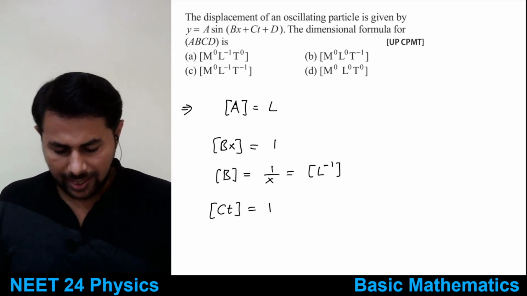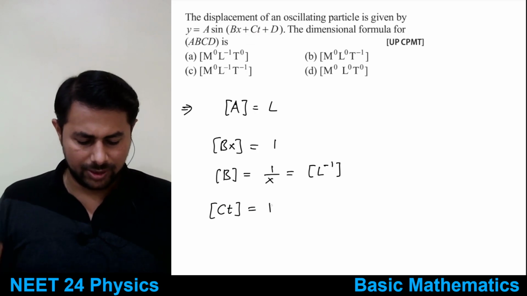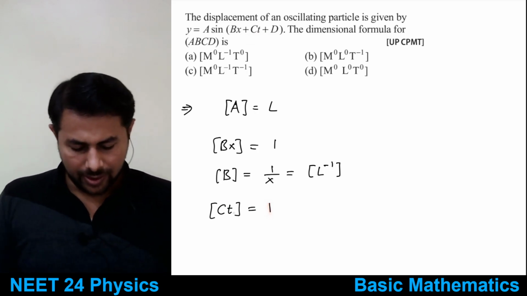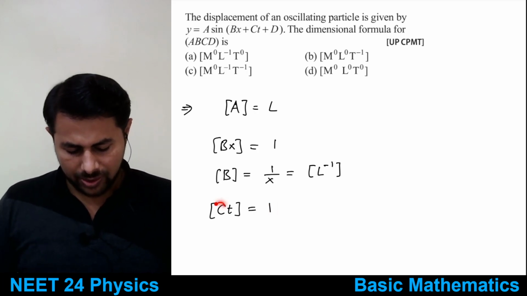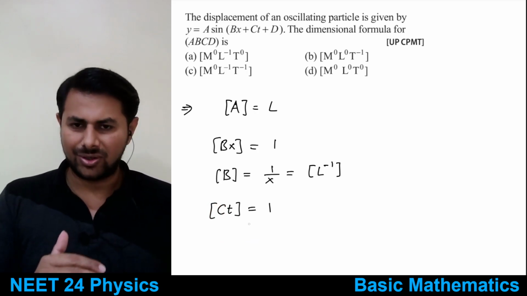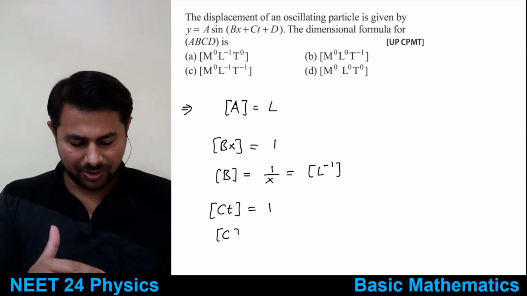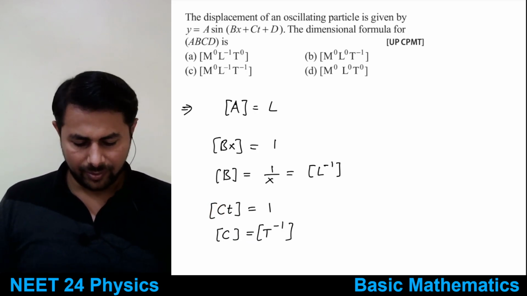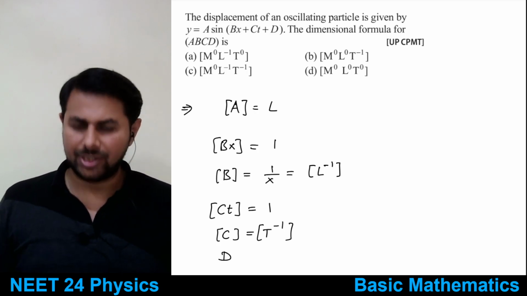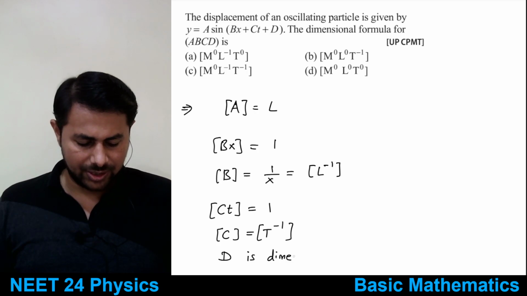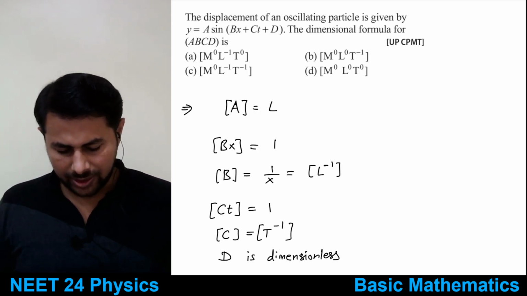Similarly ct, dimensions of ct are also equal to 1. Okay, because this is an angle, angle doesn't have a dimension, means you can just say it's equal to some number. Okay, means 1. Then you can move the t on other side, so it will be 1 by t. Okay, 1 by t means dimensions of c will be equal to 1 by t, that's T raised to minus 1. And what about d? D is dimensionless. Okay, d is dimensionless, means it's just a number, right? Because it's an angle.